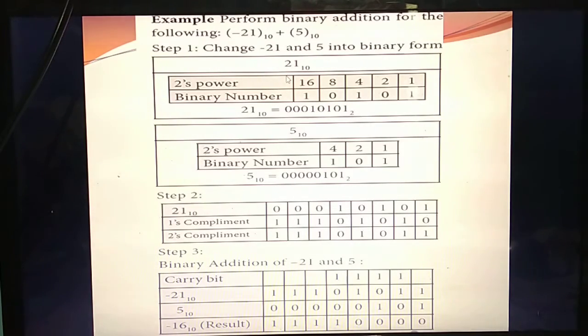Okay, next, what's the next step? You can take the same format. You should convert the number 5 into 2's power. Which is the nearest number for 5? 4. So up to 4 is enough. So 1, 2, 4. So how many numbers are needed to get 5? 4 plus 1, isn't it? So in the place of 4 you should put 1. In the place of 1 you should put 1. So 4 plus 1, 5. The remaining, in the place of 2, you should put 0.